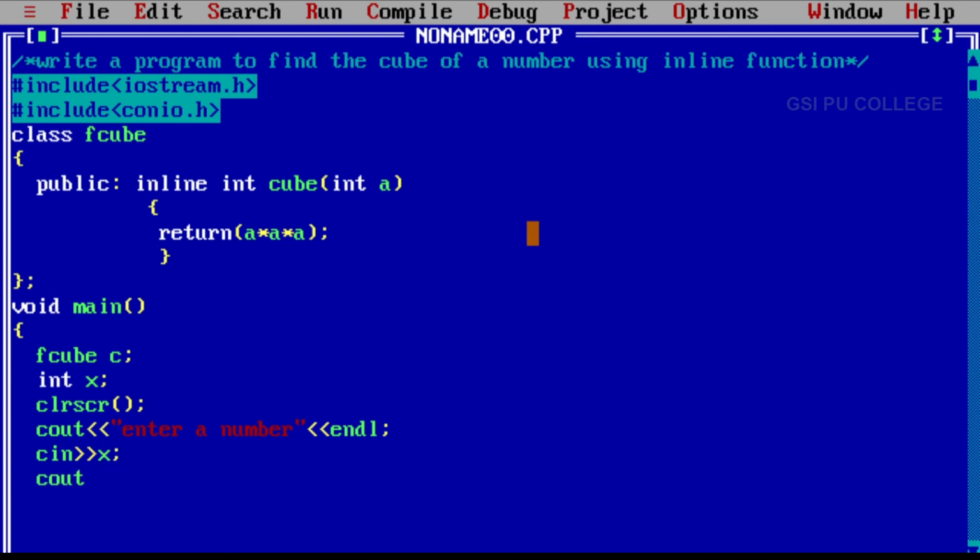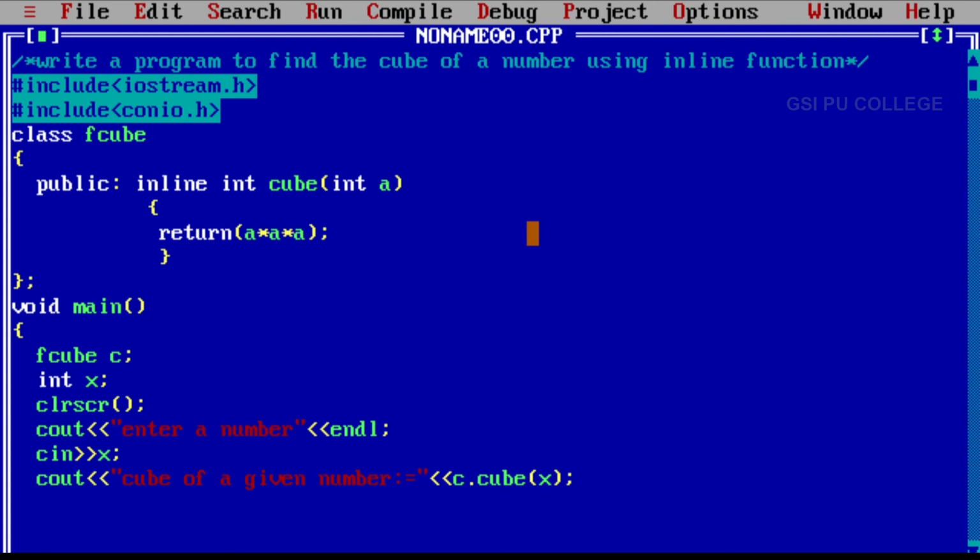Next cout, display that result, that is the cube of a given number. Display the value, that is c dot, with the help of the object call the function, c dot cube, inside the bracket x is the value.